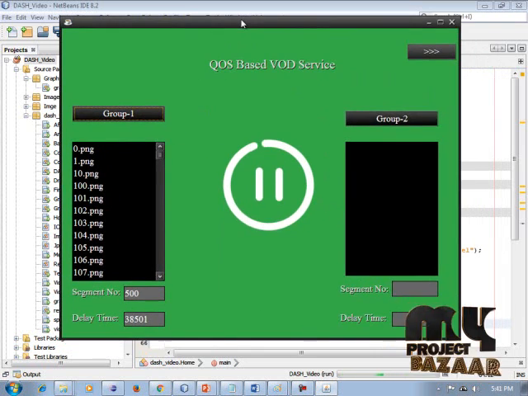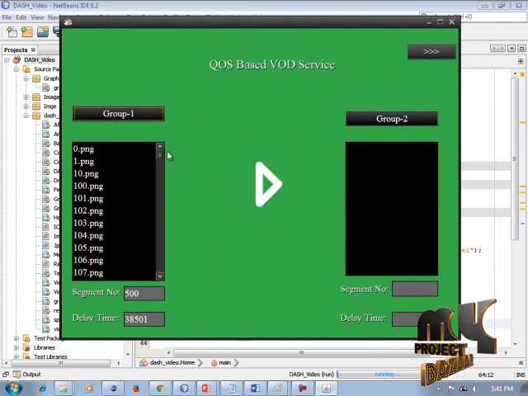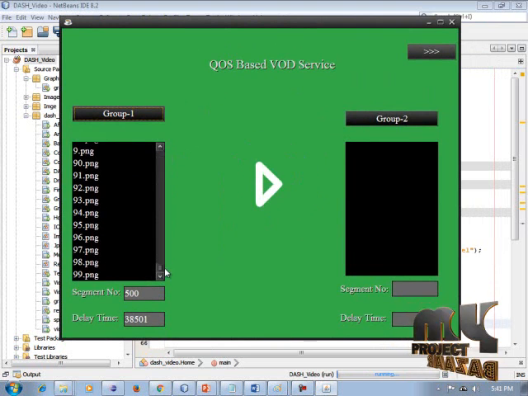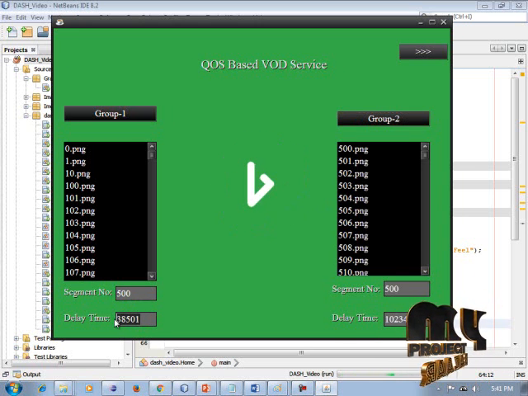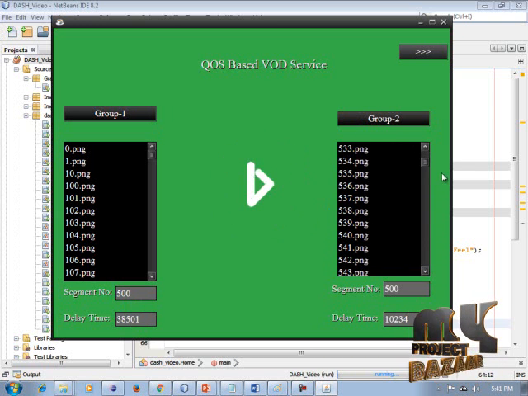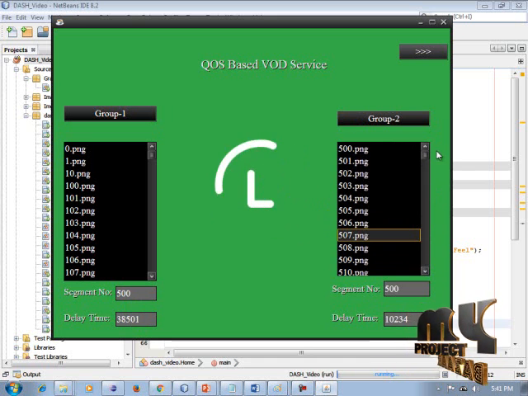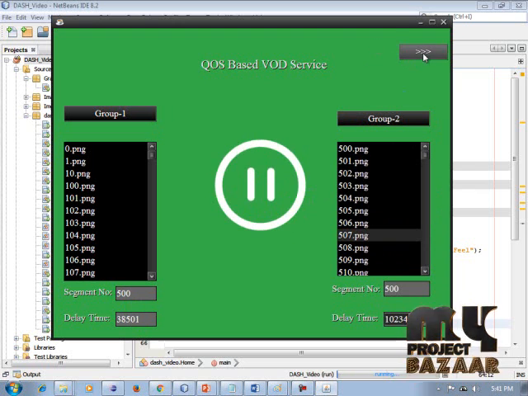Okay, if the group 1 process is completed, the video is split into 500, the first 0 to 500 videos are split in this process. Another is group 2, which is also the same as group 1. So the segmentation number and delay time can be calculated in this process. Okay, the segmentation number is 500 and the delay time is 58501. Group 2 is also the same, splitting 500 to 1000 videos. The segmentation number is 500 and the delay time is also the same.